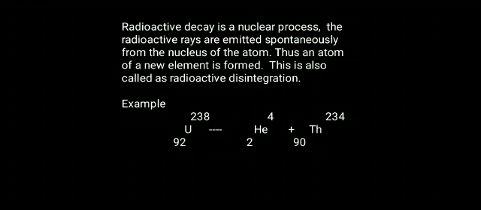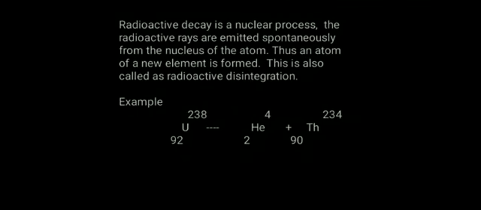And that process we call radioactive disintegration. Example you can see for uranium 238. If one alpha particle is given out, alpha decay occurs. What happens? Uranium will get converted to thorium.